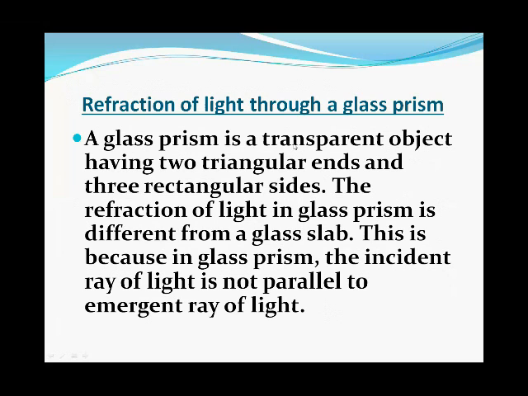A glass prism is a transparent object having two triangular ends and three rectangular sides. The refraction of light in a glass prism is different from a glass slab, because in a glass prism the incident ray of light is not parallel to the emergent ray of light.